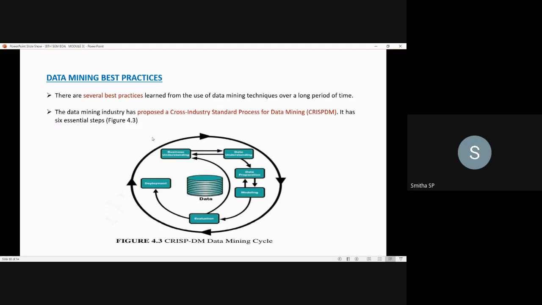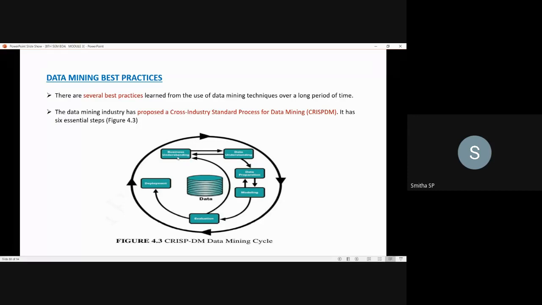To carry out this data mining process, the industry has proposed CRISP-DM, that is, the Cross Industry Standard Process for Data Mining. It has six essential steps. In the figure you can see the CRISP-DM cycle, and here there are six steps.